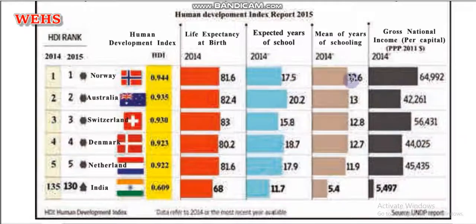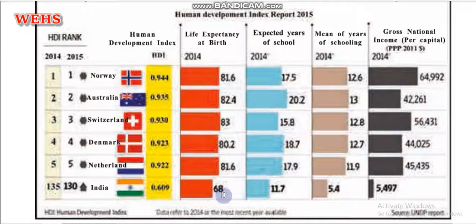And the same thing you can see, as per the expectations of that report, they are achieving all these things, that's why they are on the top. But as compared to their expectations, India is not achieving the criteria of the human development index, that's why our country is on the fifth position.